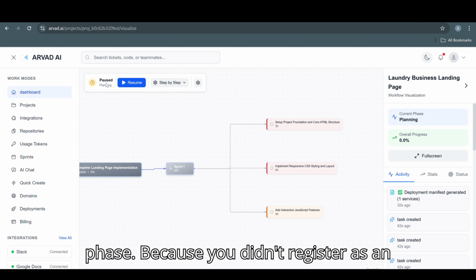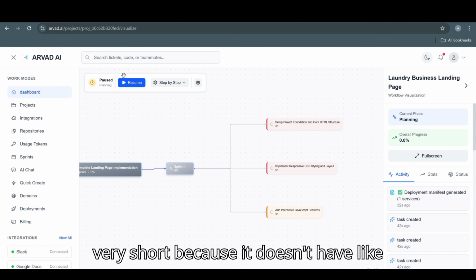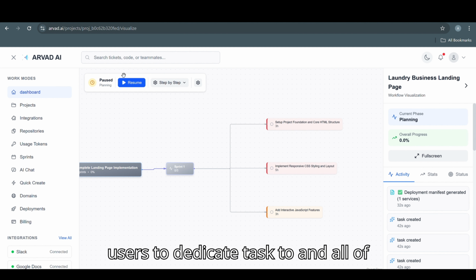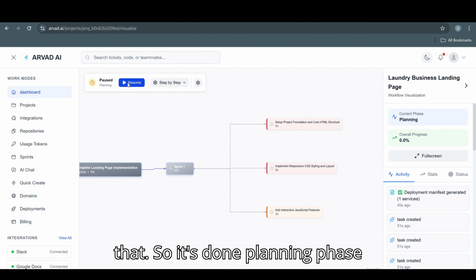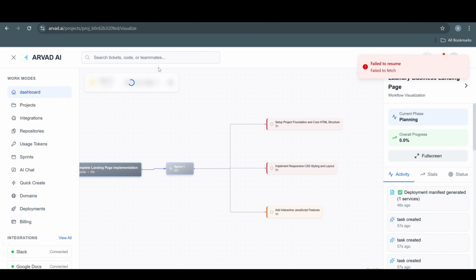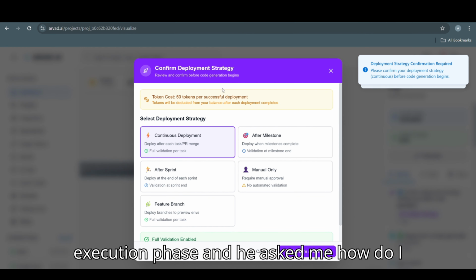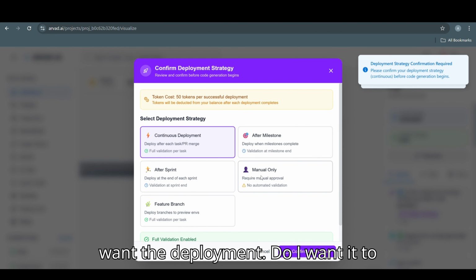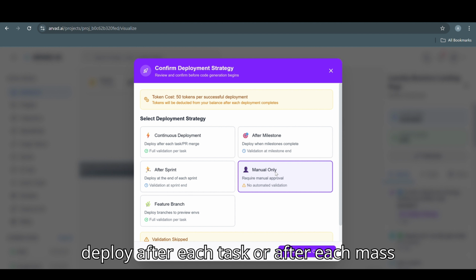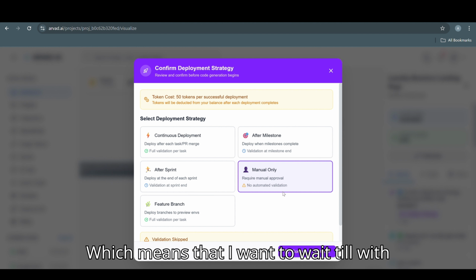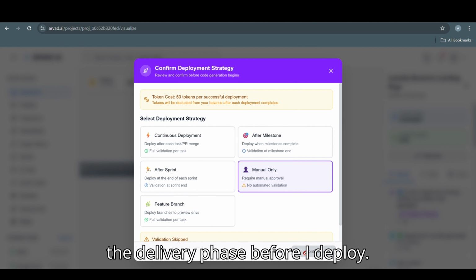Because you didn't register as an organization, the planning phase would be very short because it doesn't have users to dedicate tasks to and all of that. So it's done with the planning phase already. Then go ahead to the code generation phase, that's the execution phase. Then it asks me, how do I want the deployment? Do I want it to deploy after each task or after each milestone? So I just want to do manual, right? Which means that I want to wait till the delivery phase before I deploy.